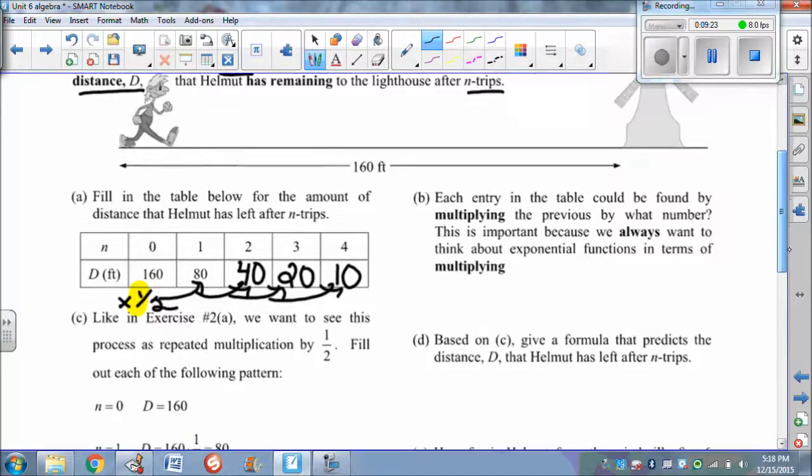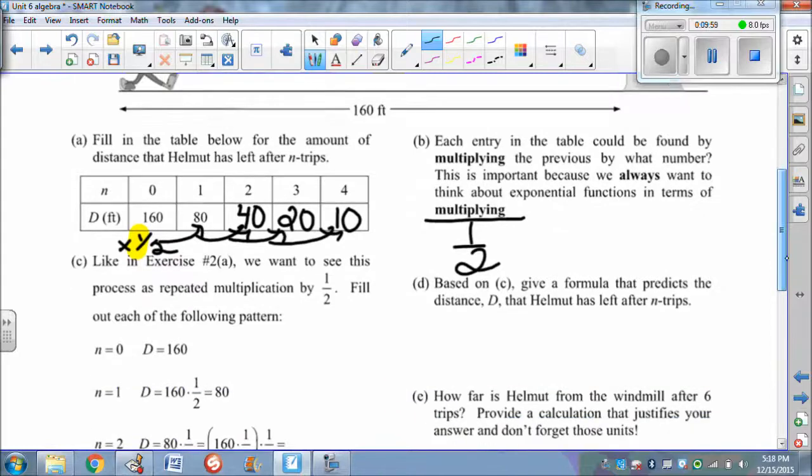Now part B says, each entry in the table could be found by multiplying the previous by that number. So it's important that we always think about exponential functions in terms of multiplying. You may have thought in your head, oh, we're just dividing by 2, which is true. But once we start to write the formulas, it's best to think about what we're multiplying by. So if you think dividing by 2, think what's the same as multiplying. Dividing by 2 is the same as multiplying by 1/2.